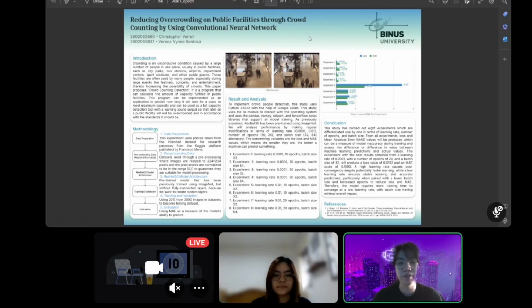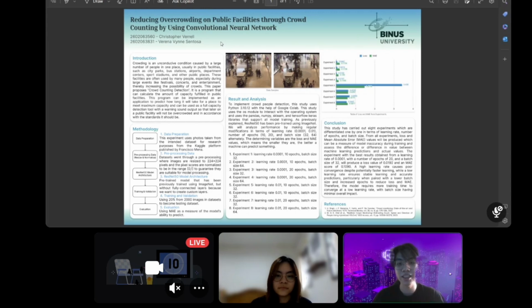Today we are going to present to you our research poster with the title Reducing Overcrowding on Public Facilities by using Crowd Counting using Convolutional Neural Networks. This research focuses on how we can use artificial intelligence, especially machine learning, to predict crowding in public spaces effectively. Before we get into the deeper research material, we should know what kind of problem we try to solve in this research.